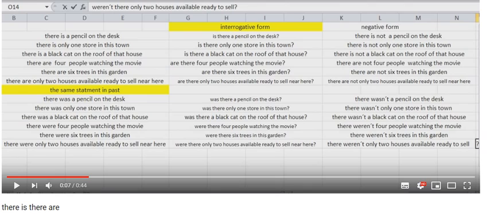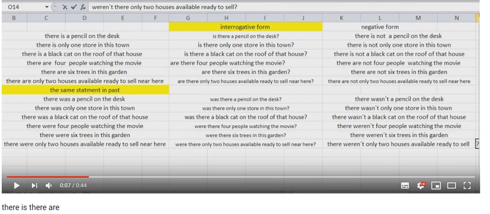The same thing in past. There was a pencil on the desk. There was only one store in the town. There was a black cat on the roof of that house. There were 4 people watching the movie. There were 6 trees in this garden. There were only 2 houses available ready to sell near here.